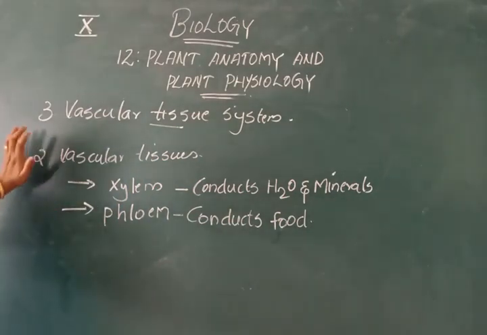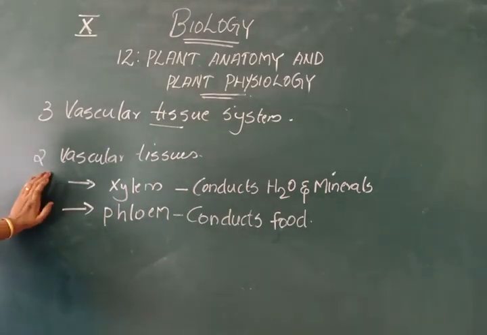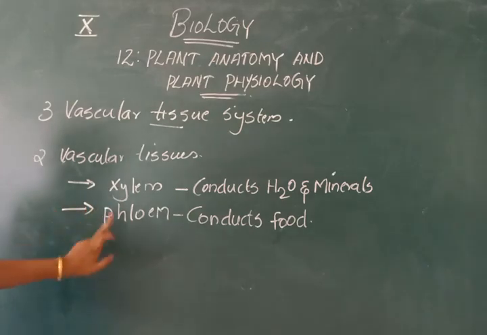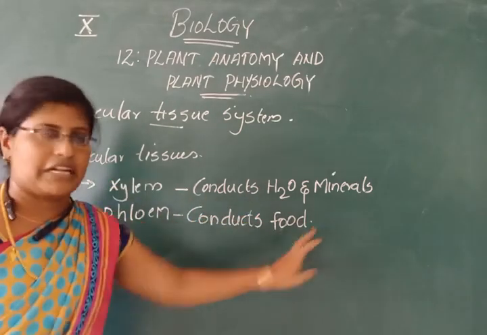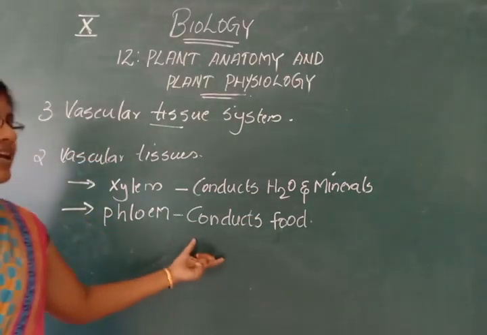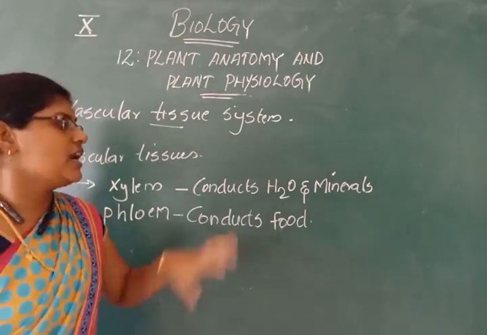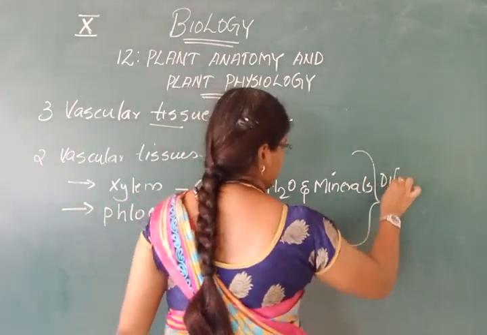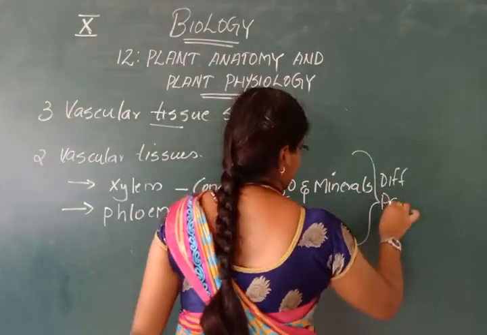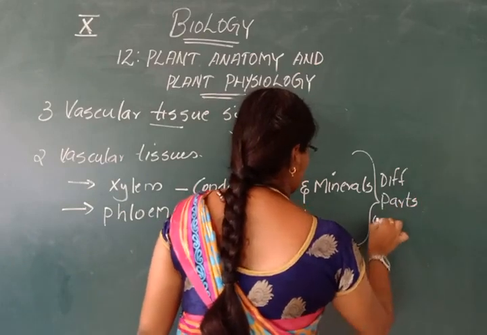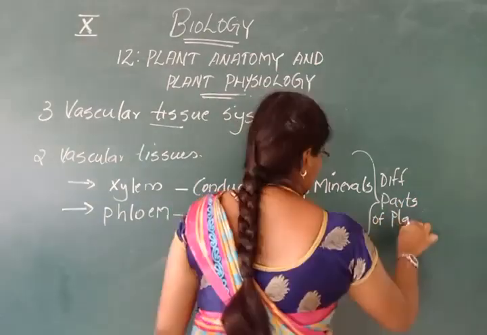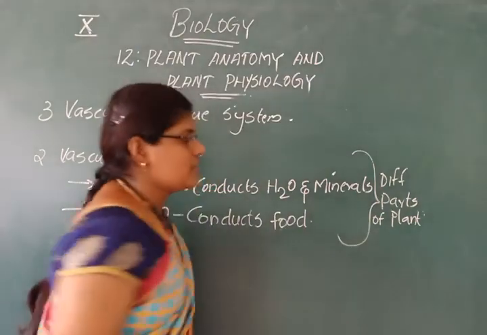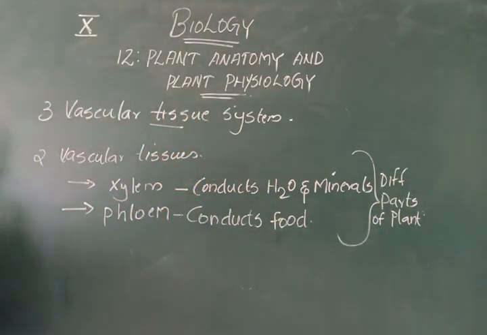So the vascular tissue system comprises two main vascular tissues, that is xylem and phloem. Xylem tissues conduct water and minerals, whereas phloem tissues conduct food to the different parts of the plant. So these are all vascular tissues.